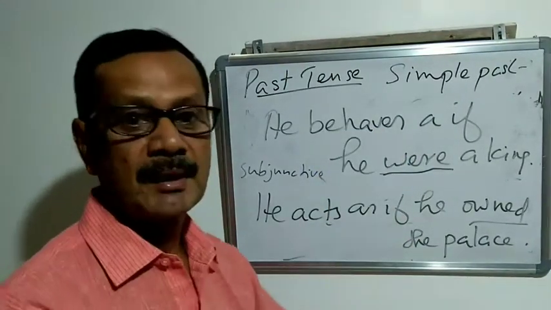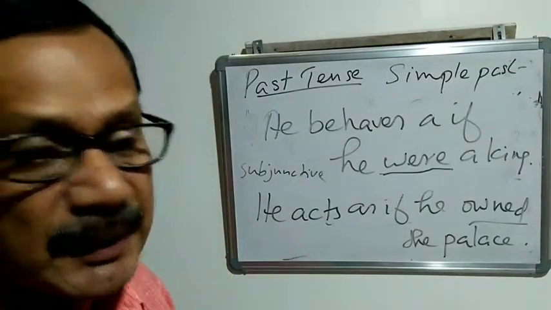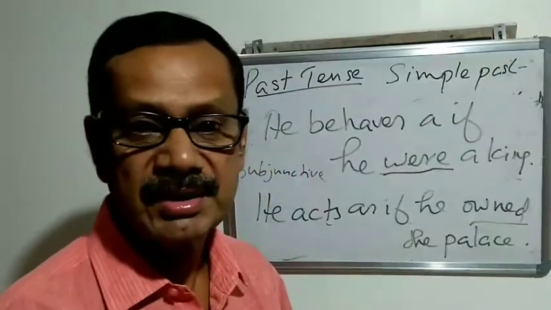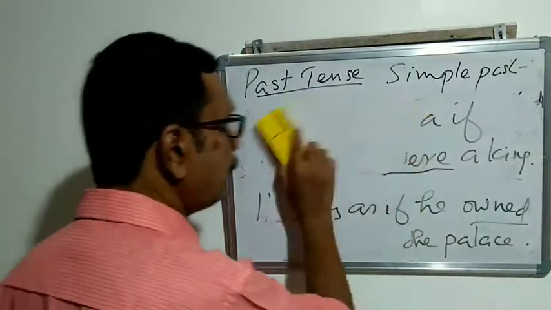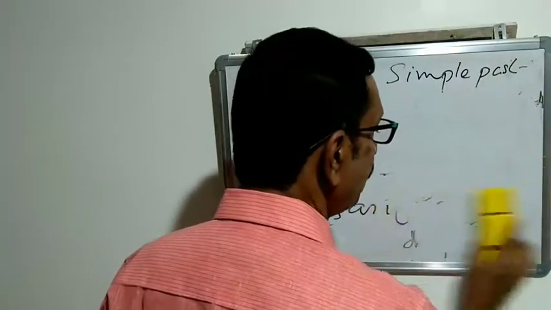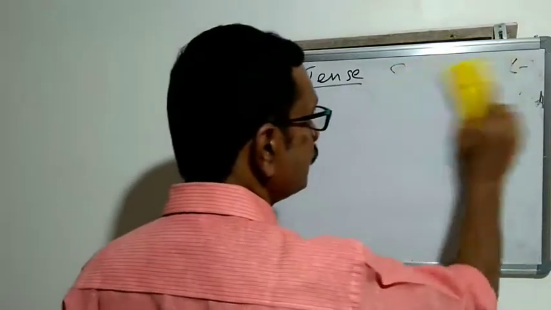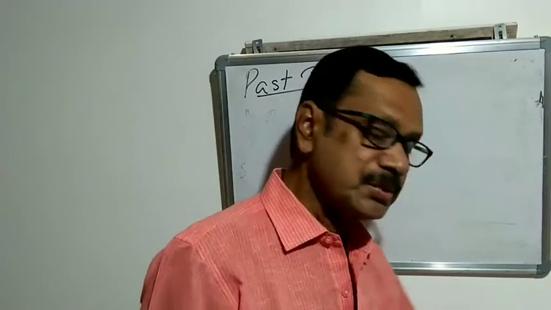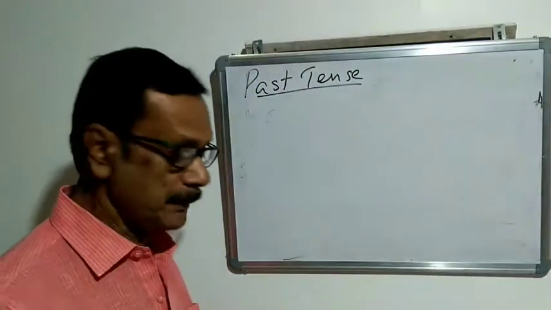He is not a king, but he behaves as if he were a king. That is, as if he is acting like a king. So these are past verbs, that is, a modal predicate: past verb with present or future meaning.